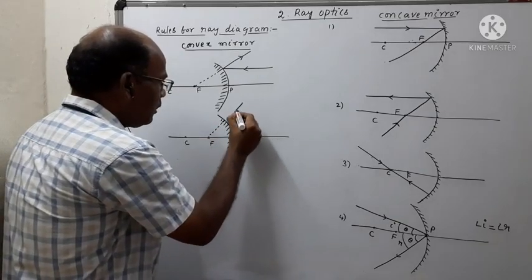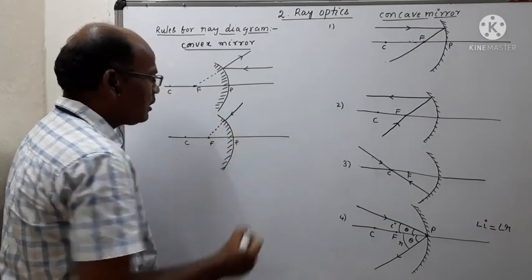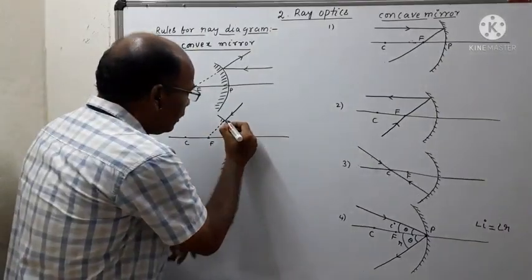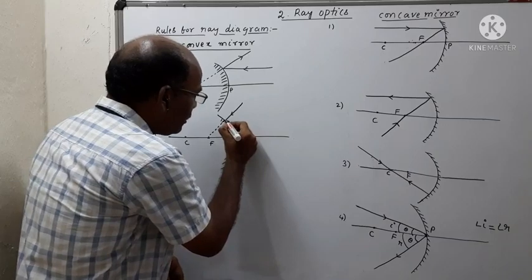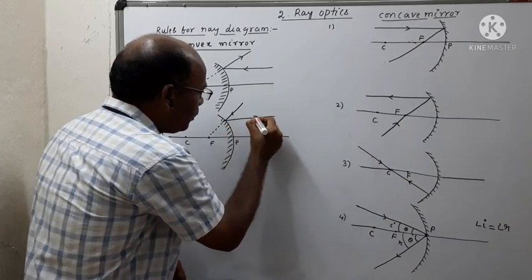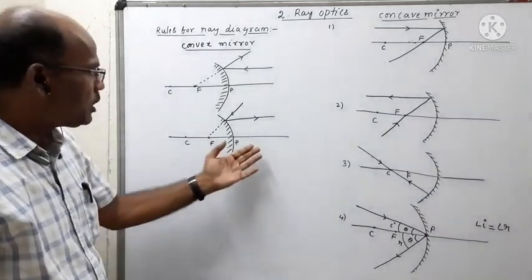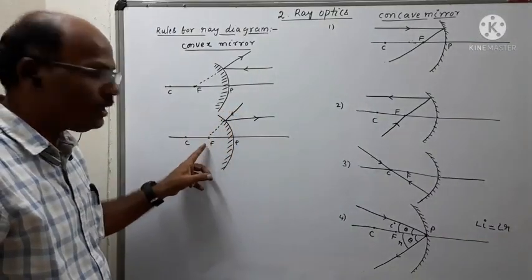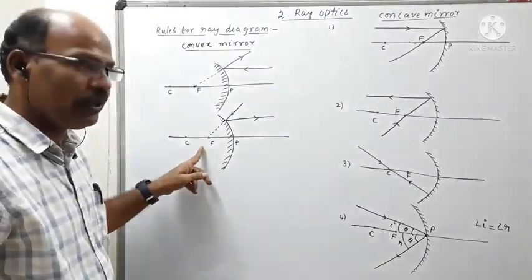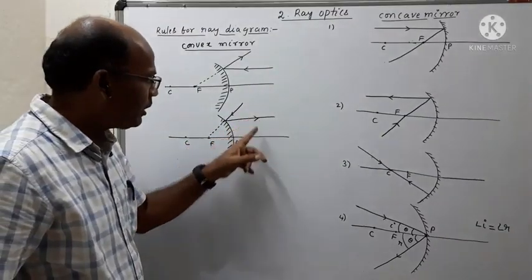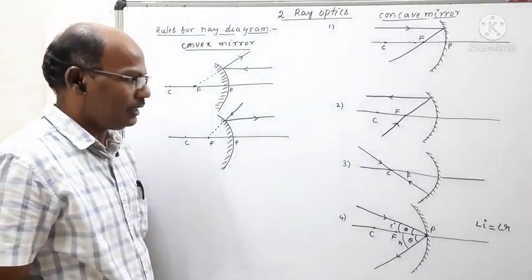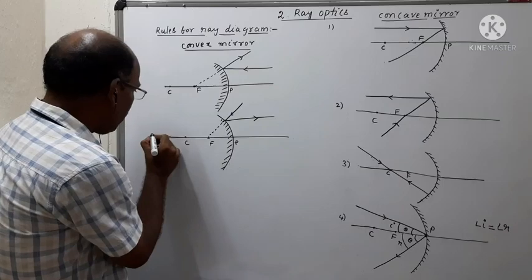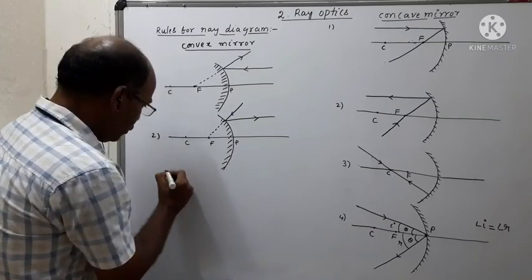So this is the light ray which is directed towards the principal focus. It gets reflected and becomes parallel to the principal axis. So this is the incident light ray which appears to be passing through the principal focus, and after reflection it becomes parallel to the principal axis. And the third one is similar to the concave mirror. So this is the third.